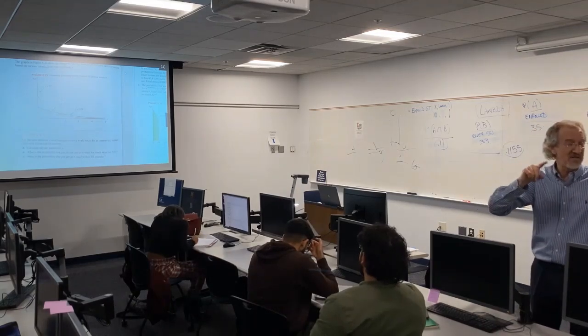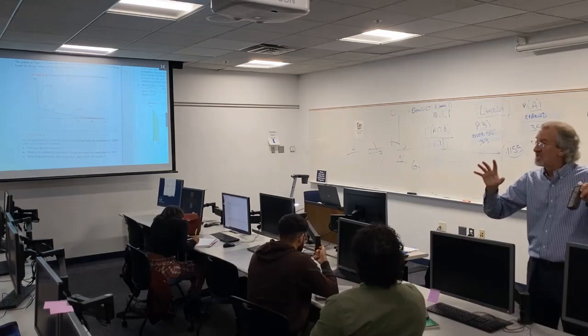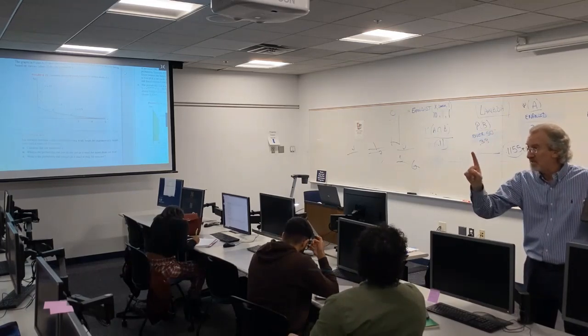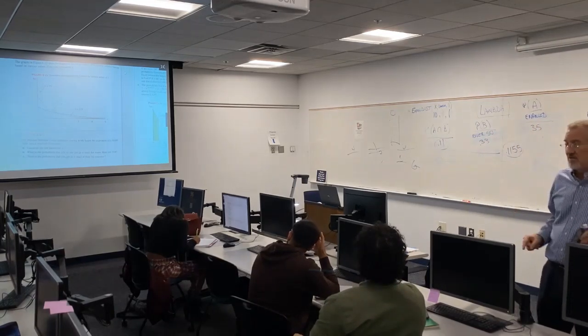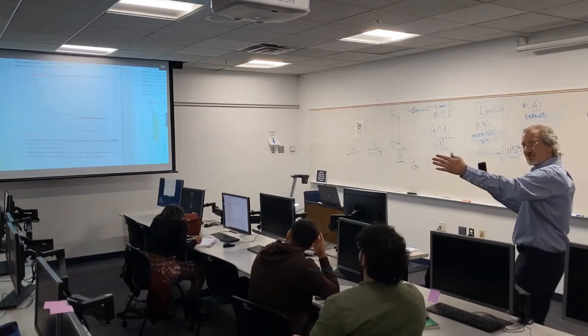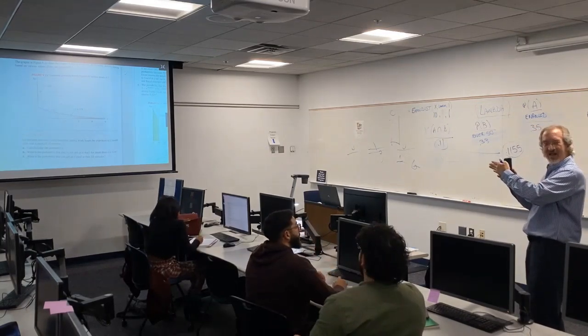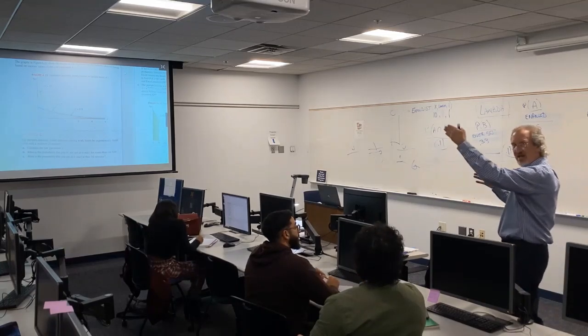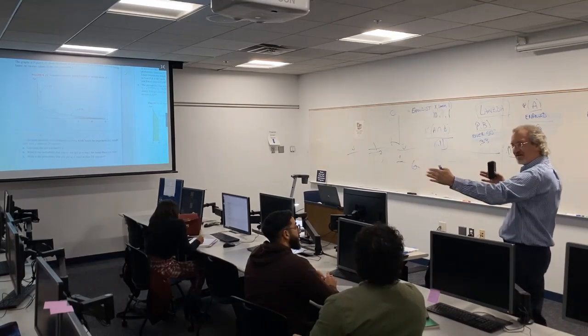So we need to know how many emails on average in 1 minute. How long does it take to get one email? 25 minutes. If it takes 25 minutes to get an email, how many emails do we get in 1 minute?